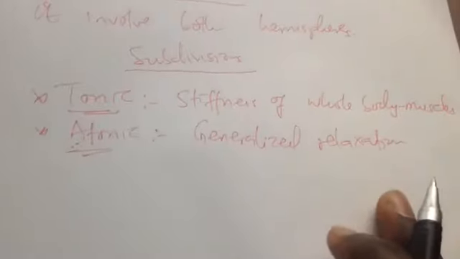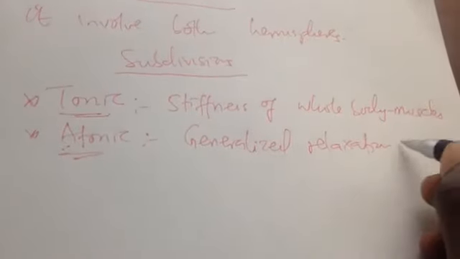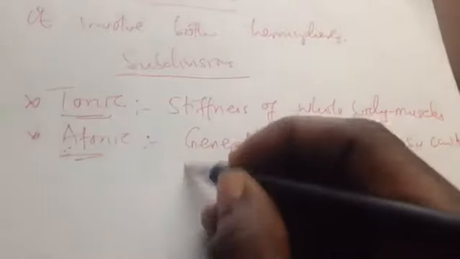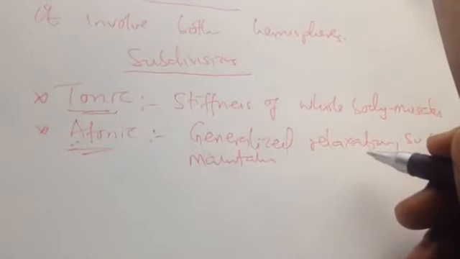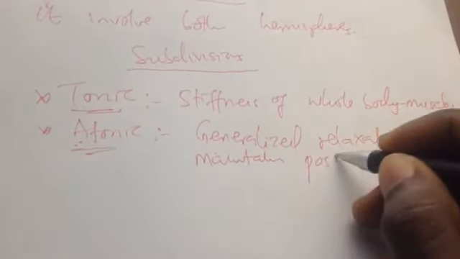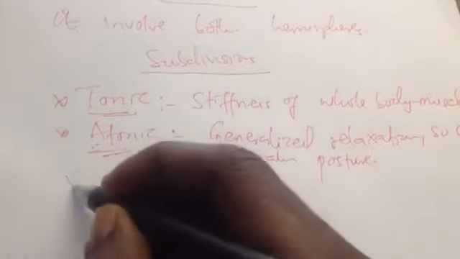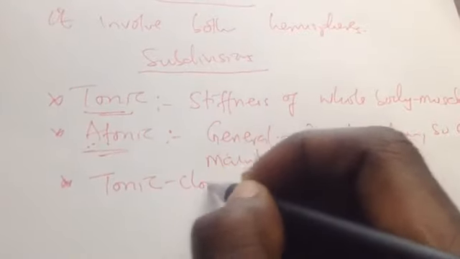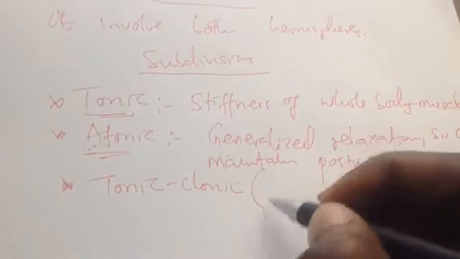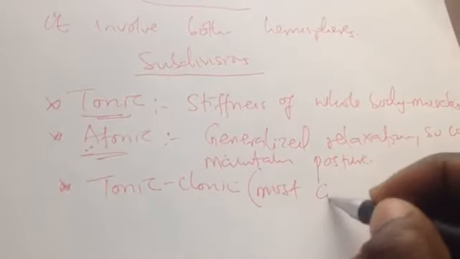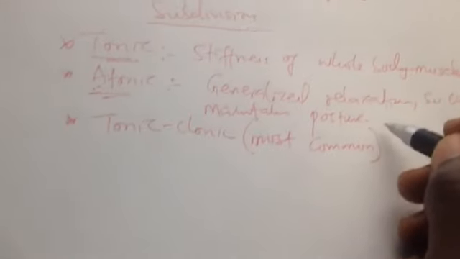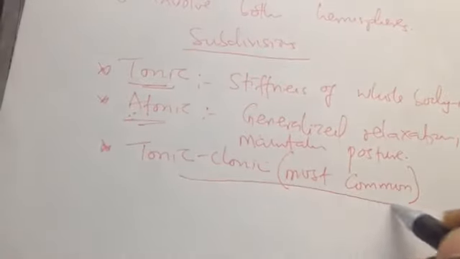If he has generalized relaxation, he can't maintain a posture, and then he may fall down, because his muscles lose their tonicity. Then we have tonic-clonic. This tonic-clonic is the most common type of seizure, and even the layman mostly knows this type.